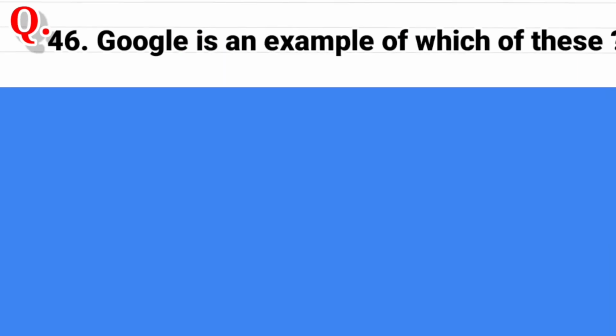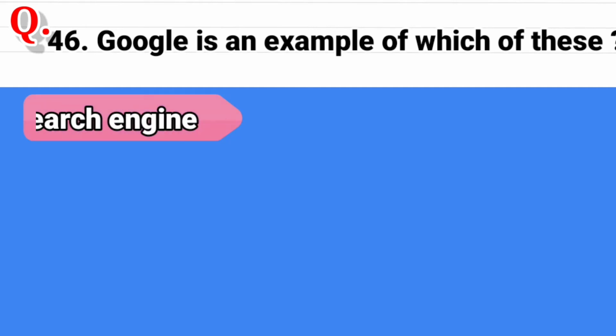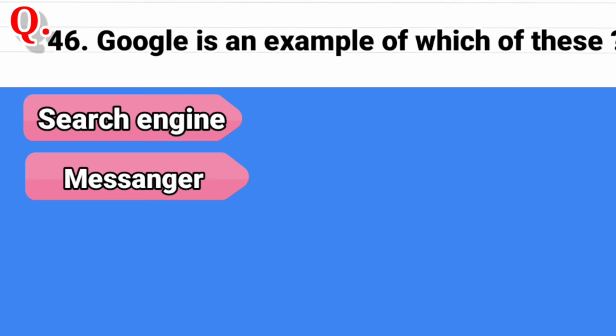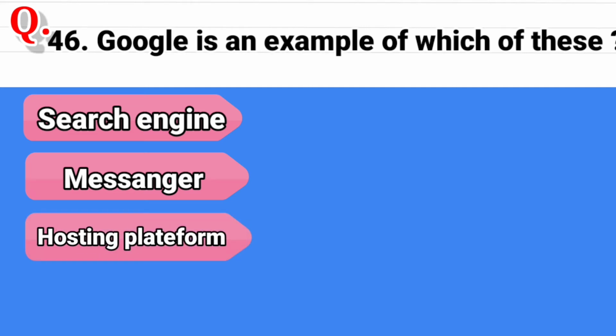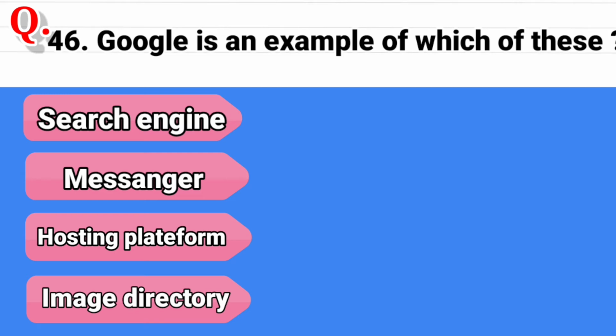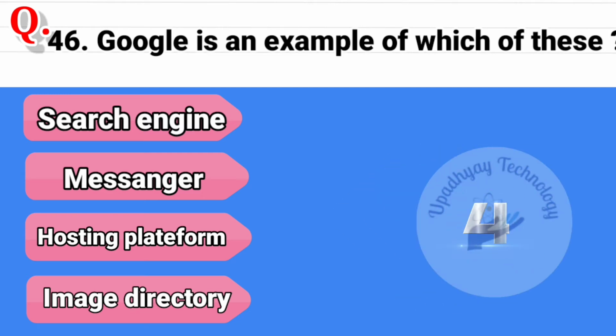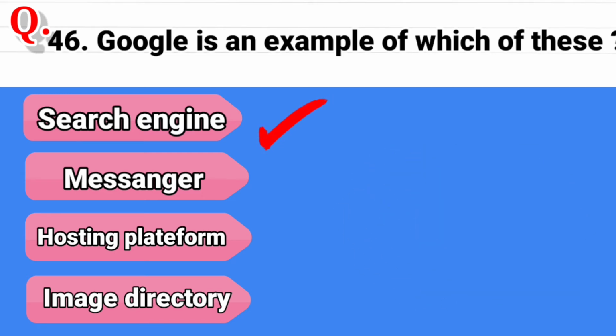Question 46. Google is an example of which of these? The options are search engine, second option is messenger, third option is hosting platform, and the last option is image directory. And the correct answer is search engine.